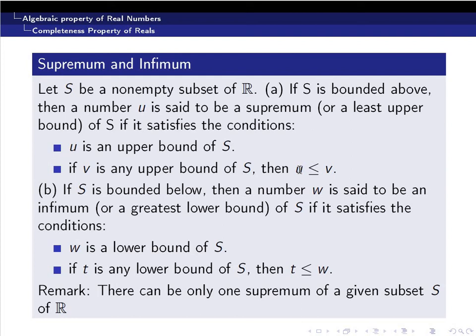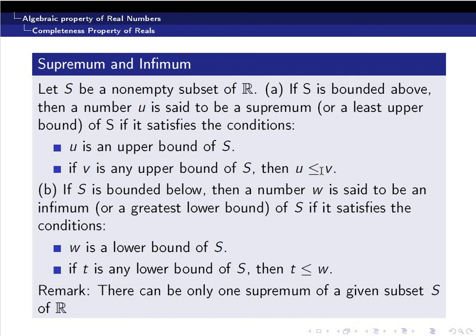So a number U is said to be a supremum. First of all, it should be an upper bound. Second, for any other upper bound, U should be the least. So the least among the set of all upper bounds is called the supremum.